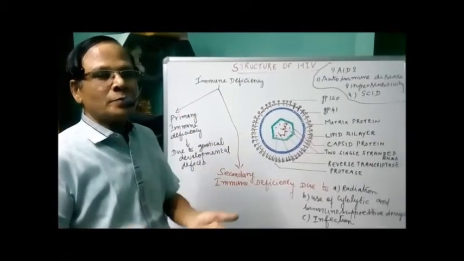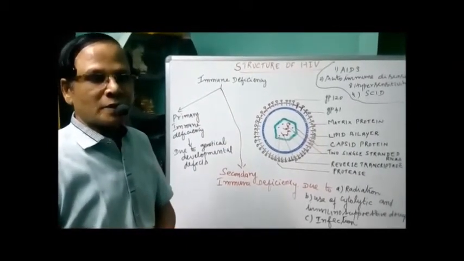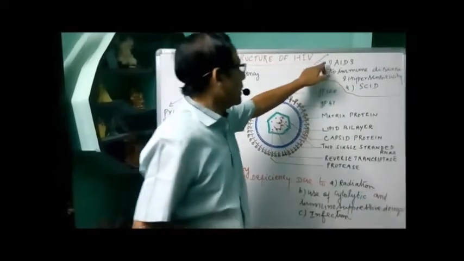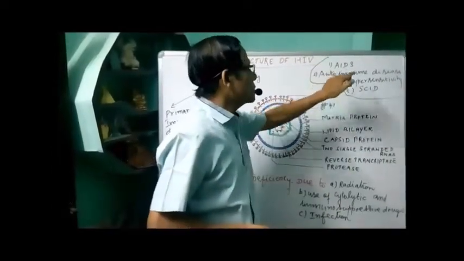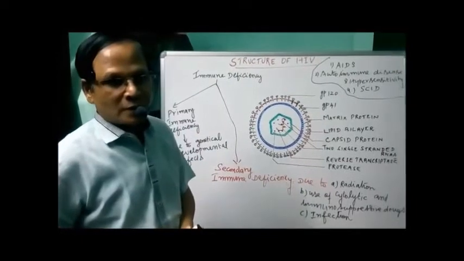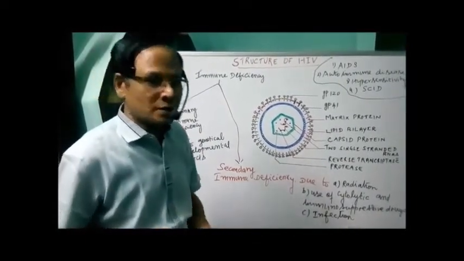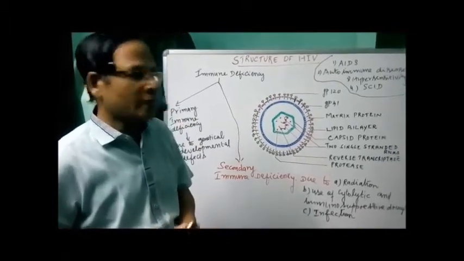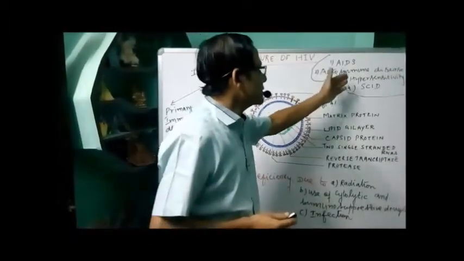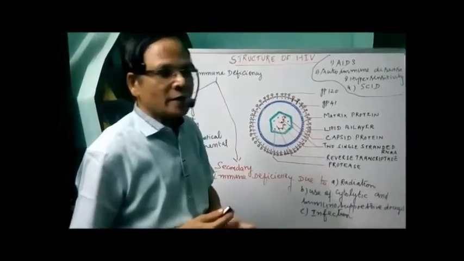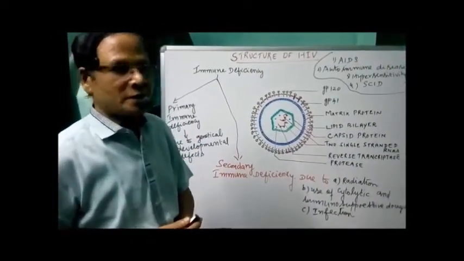We have a number of immunodeficiency diseases because of a defect in the immune system. For example, AIDS; autoimmune diseases like multiple sclerosis, myasthenia gravis, Addison's disease, etc.; hypersensitivity, nothing but allergy; and severe combined immunodeficiency disease.